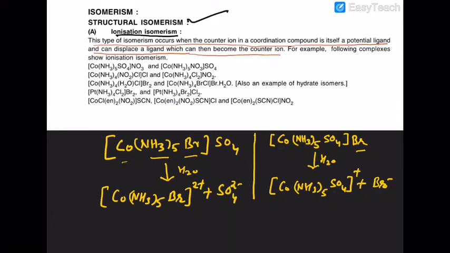Are you getting that in your mind? Now if you add barium chloride here, you get a white precipitate of barium sulfate. Nothing will happen if you add silver nitrate.